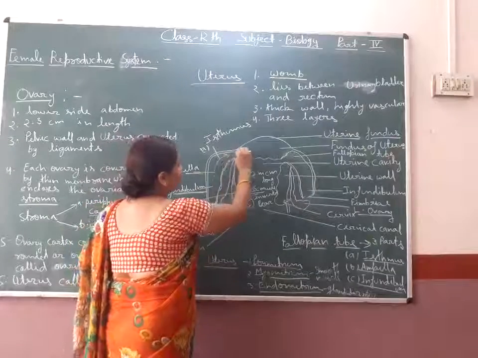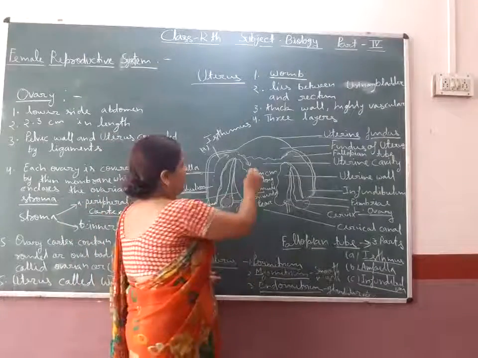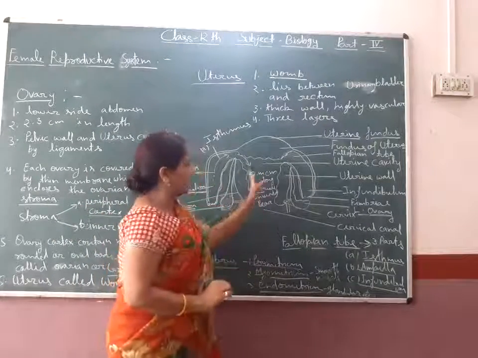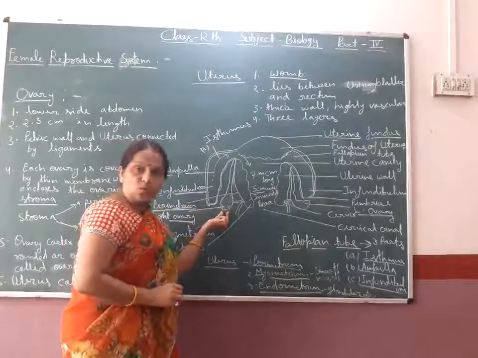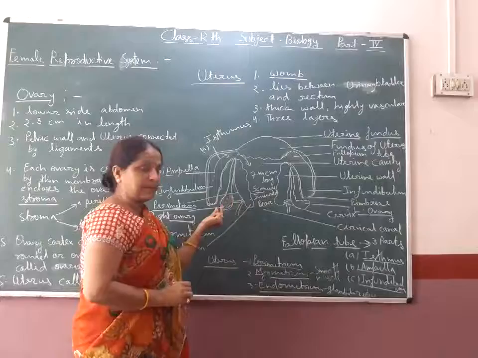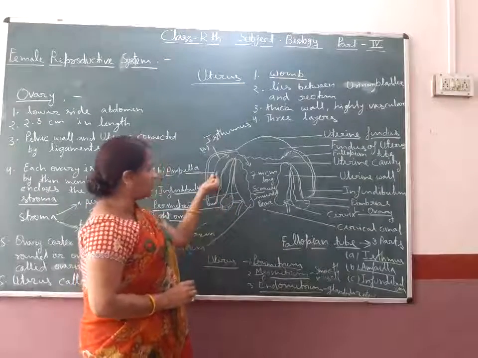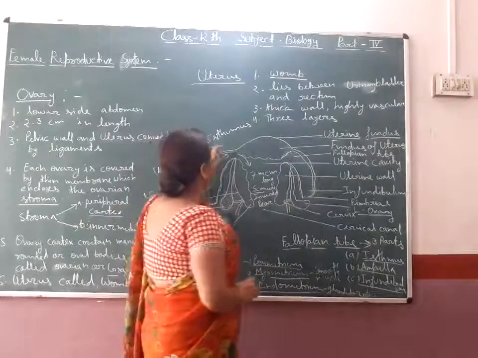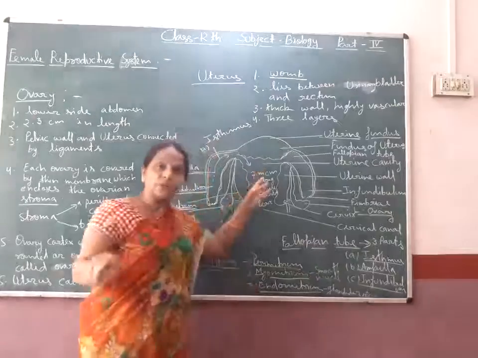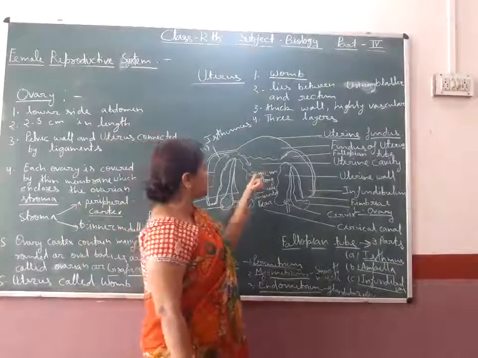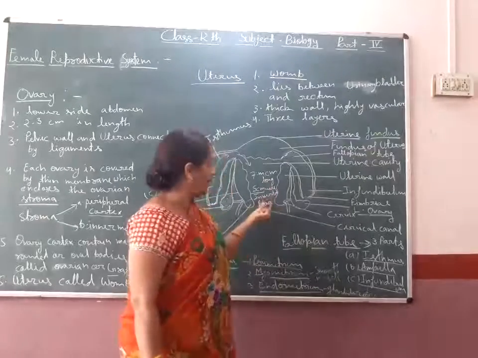During the formation of the embryo, the ova comes here and changes. So the ovary releases the ova by the process of oogenesis. Then the ova enters into the fallopian tube, reaches the uterus, and by the process of embryogenesis the ova changes into the fetus or a baby.